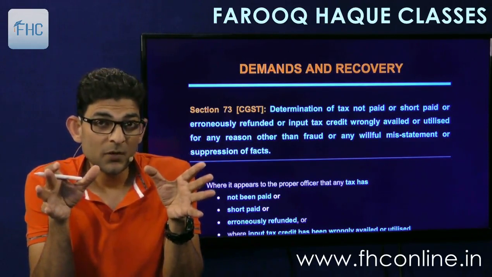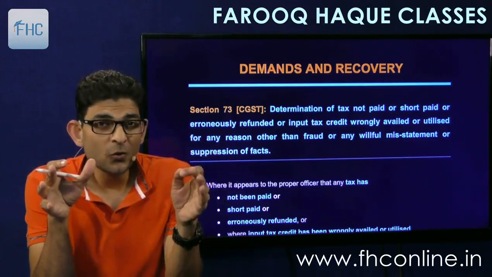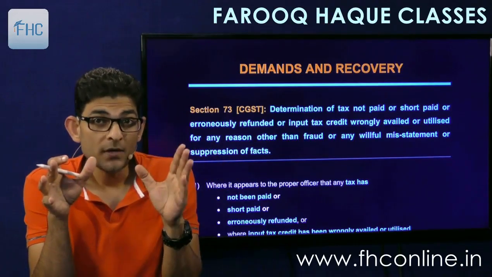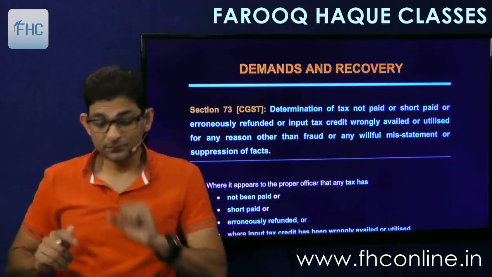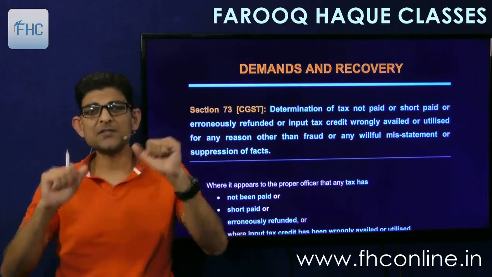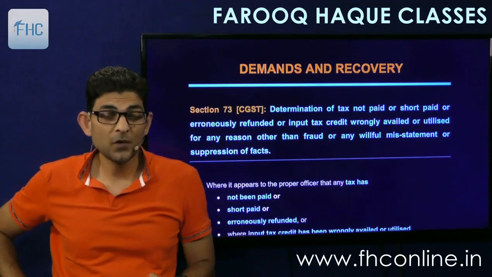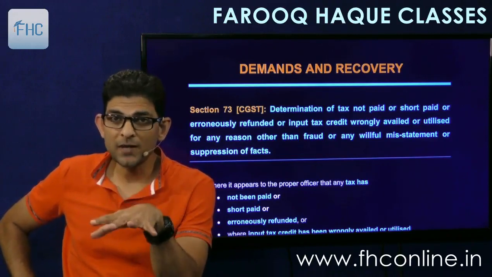73 is the first one, which deals with short levy, non-levy because of error or omission cases, and 74 deals with fraud cases. Mostly they will be on similar lines, but the time limits and all will be different. So these two sections are very important, which you have to remember at all times.